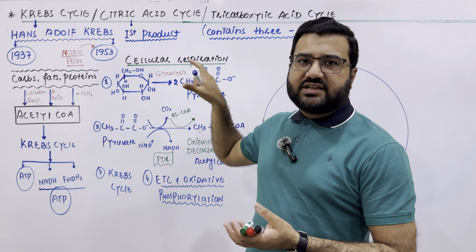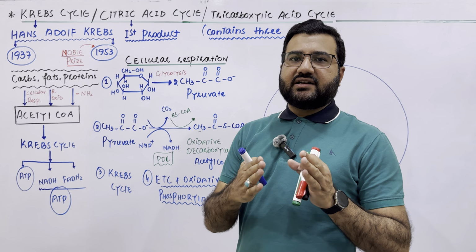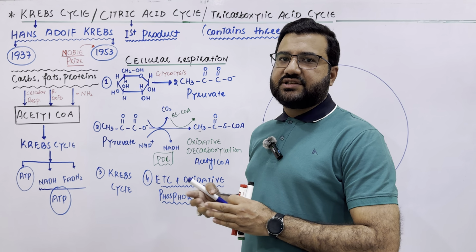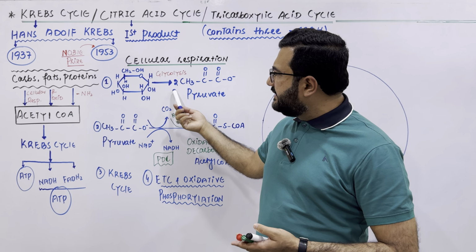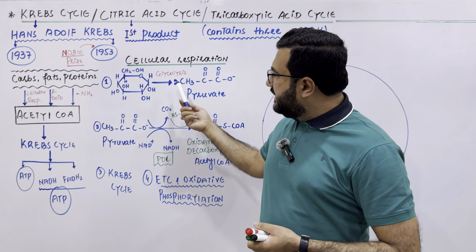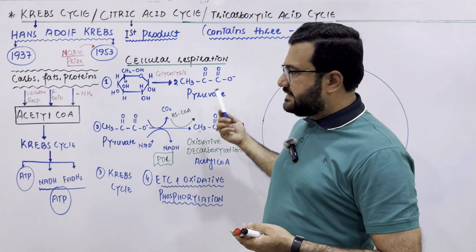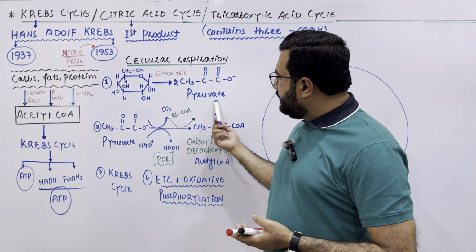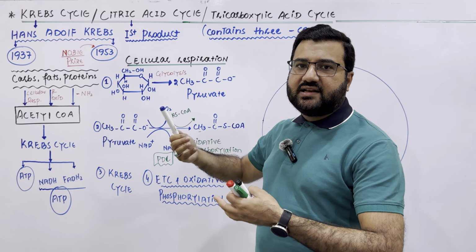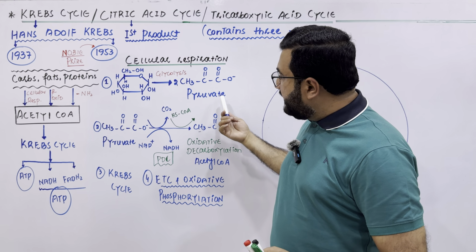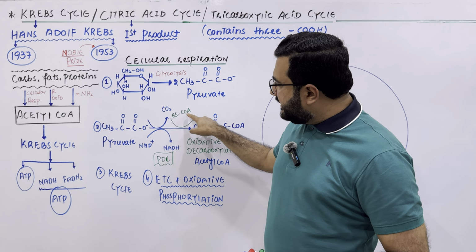So cellular respiration simply means all those reactions and metabolic pathways that completely oxidize glucose to the energy-rich adenosine triphosphate. The first step of cellular respiration, we have already discussed in detail in a separate video lecture: glycolysis, in which one glucose molecule is converted to two pyruvates. Then this pyruvate enters the mitochondrial matrix, because glycolysis takes place in the cytoplasm of the cell. So pyruvate from the cytoplasm enters the mitochondrial matrix where it reacts with coenzyme A.